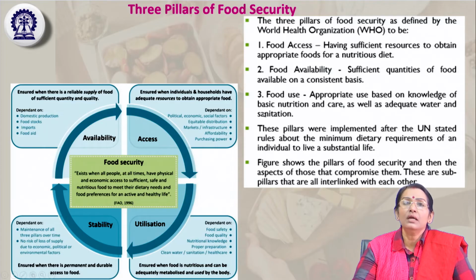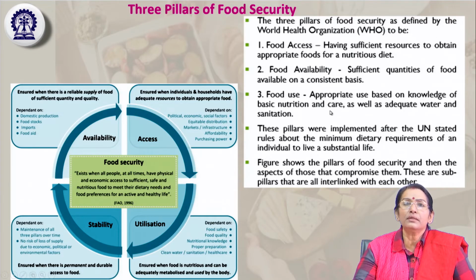Then food use: appropriate use based on knowledge of basic nutrition. How consumers are buying the food products and how they are consuming, storing and preserving them at home, and using them without wasting food. Food is also associated with adequate water and sanitation. After buying the products, how they preserve, store and use them in their household, that is the food use.